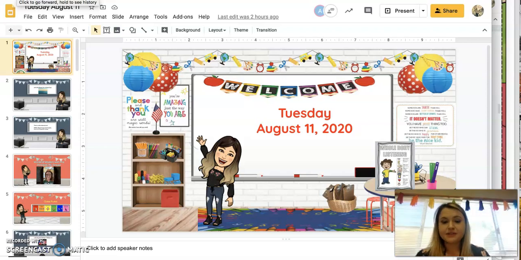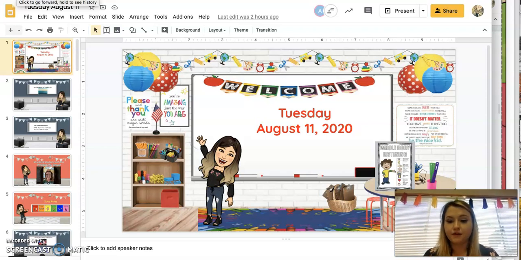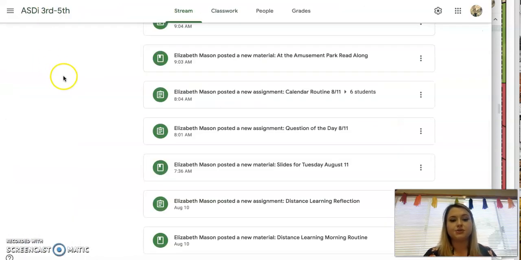Hello. So this is the lesson for August 11th for any students who may have been absent or missed out. I wanted to make sure that the directions were posted so that you can understand what we're doing and what we're working on.